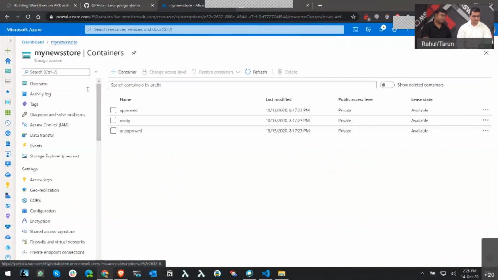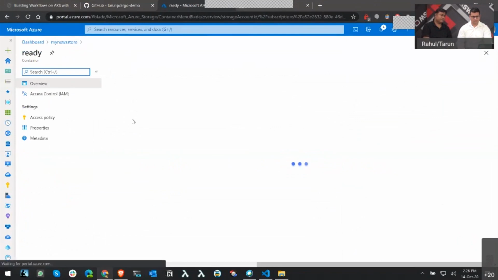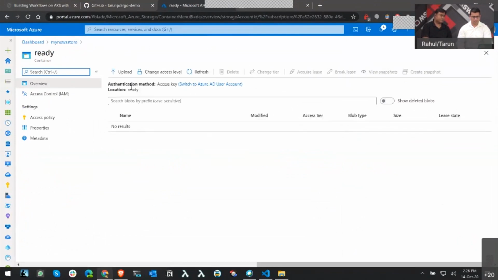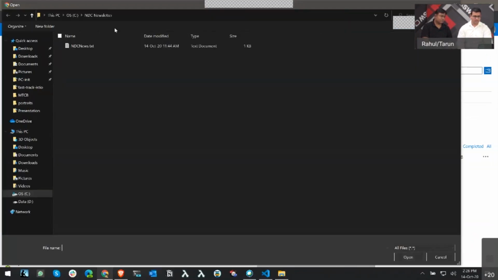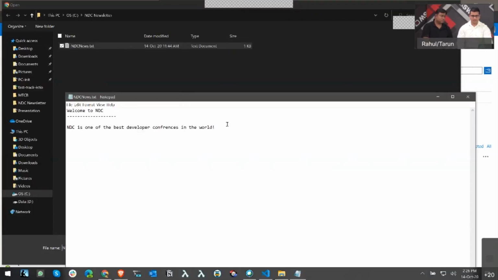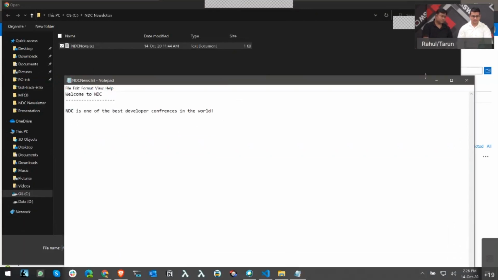Yeah. This is our storage account with 3 containers. So the original document needs to go in the ready container. So what we are going to do is upload a file here. If you look at the contents of this file, it's an NDC newsletter, which has a certain text written in it. We're just going to upload this file.